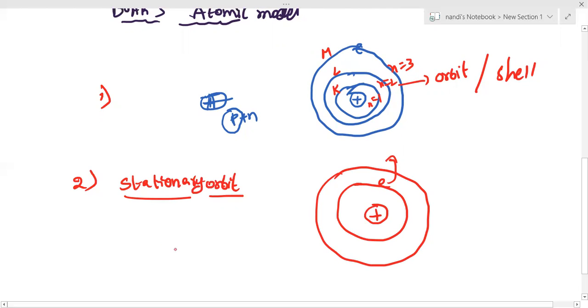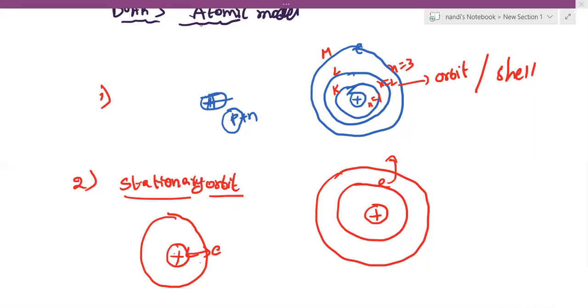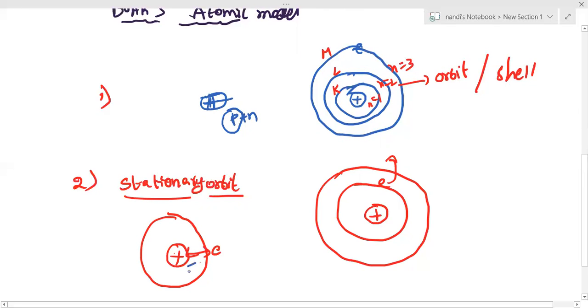Clear? If any particle is revolving constantly at some distance, two factors are there. One is the attraction force towards the nucleus, which I am assuming is F1. I am taking this as force F1. At the same time, the electron is always trying to move outside. That is F2. These should be equal to each other. Then only can the electron revolve around the nucleus constantly. Otherwise, it can move in any one direction.